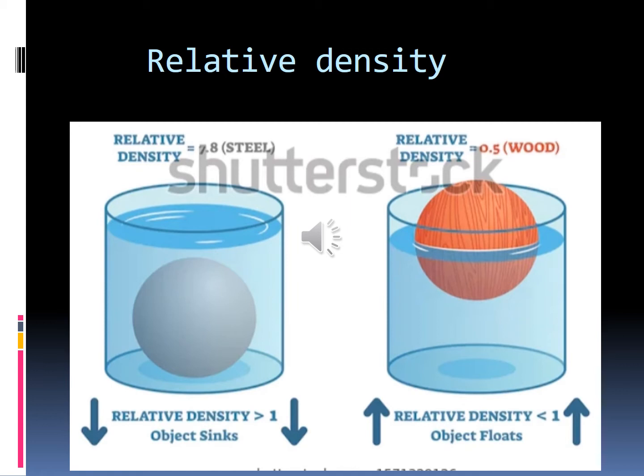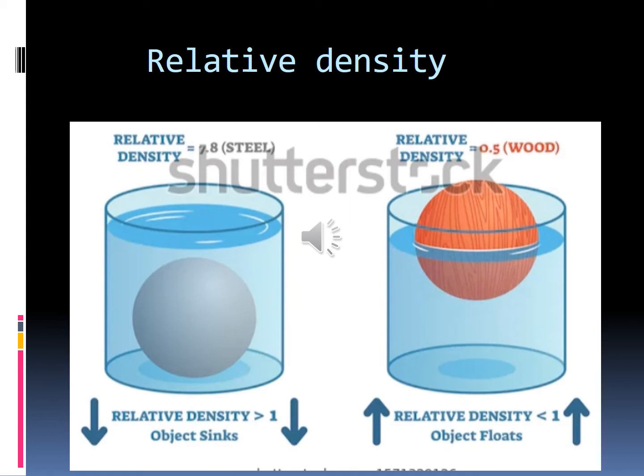With the standard liquid, that is water, we are immersing a steel ball inside it. If you immerse the steel ball, it will sink into the water.